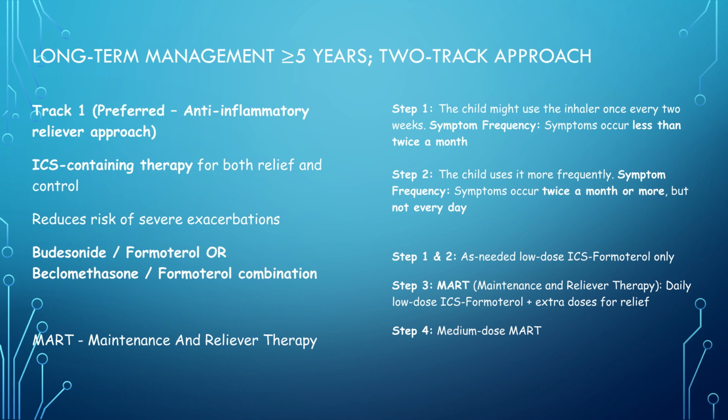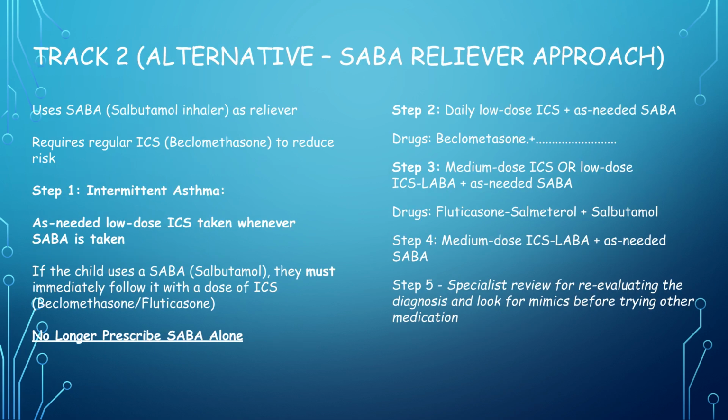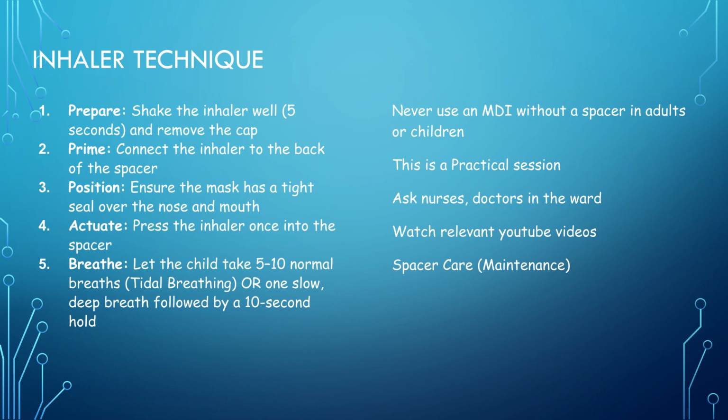For children aged 5 and above, a 2-track approach is used. Track 1, the preferred option, involves an anti-inflammatory reliever approach, using ICS formoterol for both relief and control. This strategy is also known as MART, or maintenance and reliever therapy. Track 2 is an alternative, using the SABA reliever approach. This requires regular ICS to reduce risk. Crucially, SABA should no longer be prescribed alone, and a dose of low-dose ICS must be taken whenever SABA is used. Inhaler technique is vital for effective treatment.